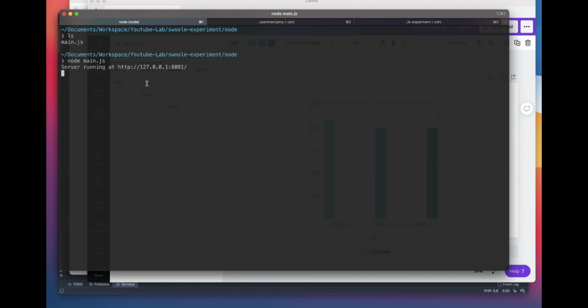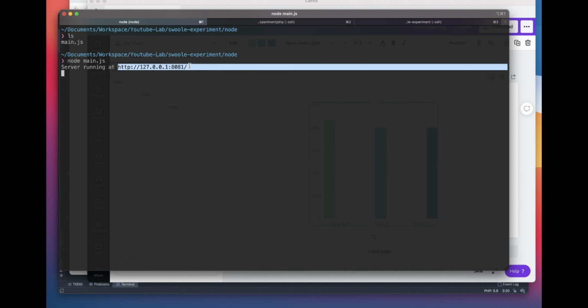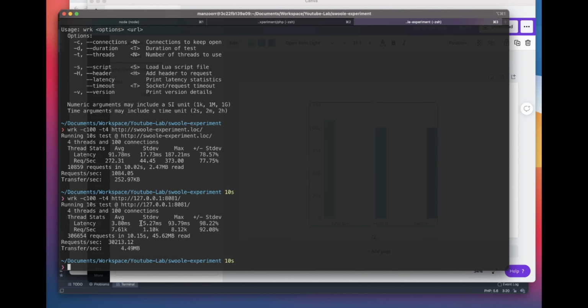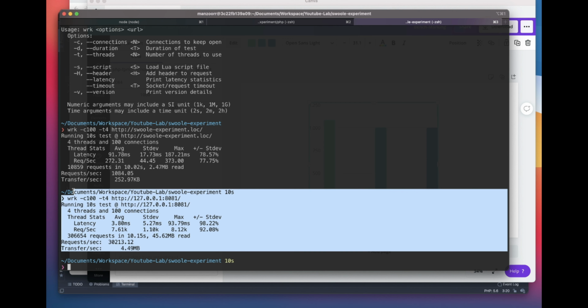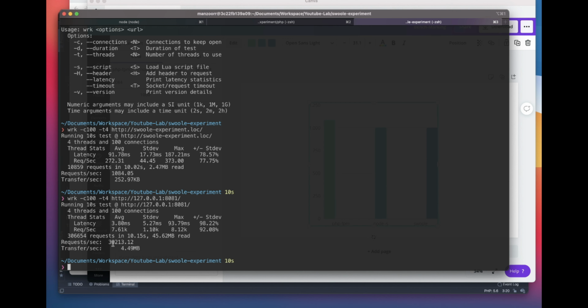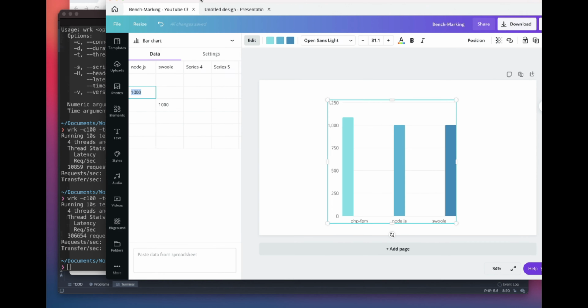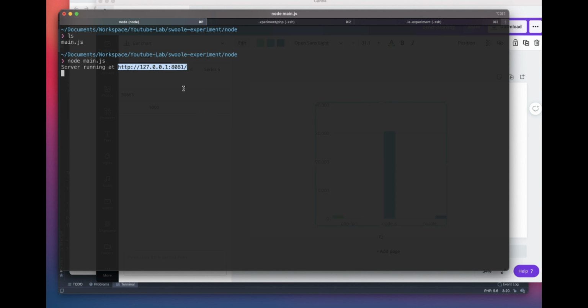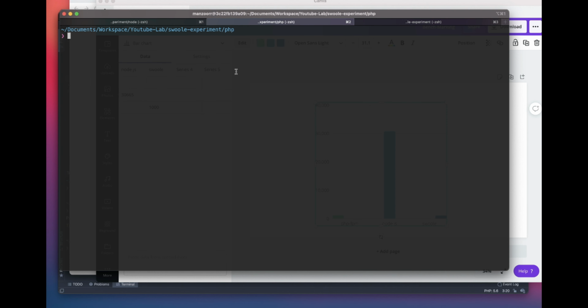Now we'll go ahead and run the Node application and check its performance. We got the URL for our Node application. We can use this and run wrk to benchmark it, using the same settings. You can see there is at least a 3000 times improvement over PHP-FPM. So we'll just put it here, and as you can see, there is a drastic improvement in performance. Now let's close this and run the Swoole application.